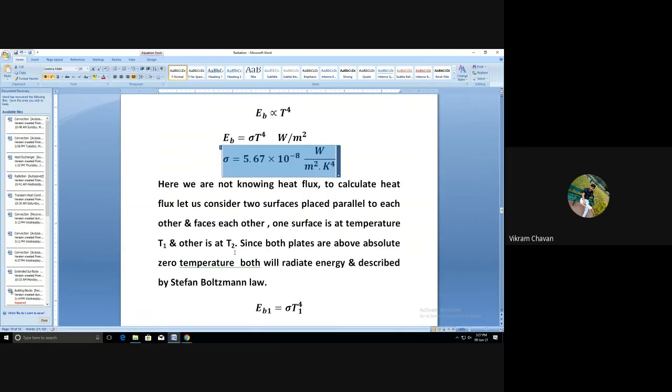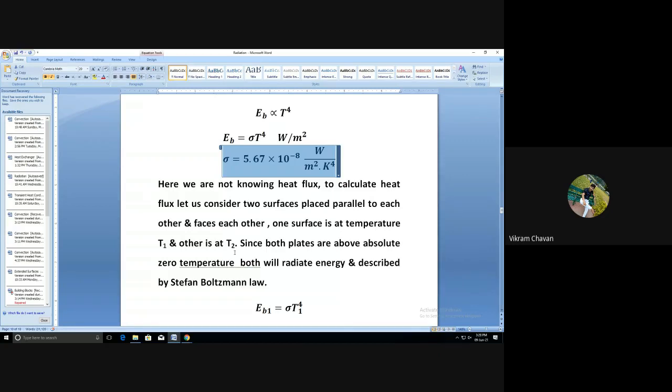Now these two bodies will exchange radiant energy with each other. Let us consider that T1 is at a higher temperature than T2. In that case, what will happen? Body 1 will transmit more radiation towards body 2. Body 2, having the lower temperature, will receive the radiation transmitted from body 1.